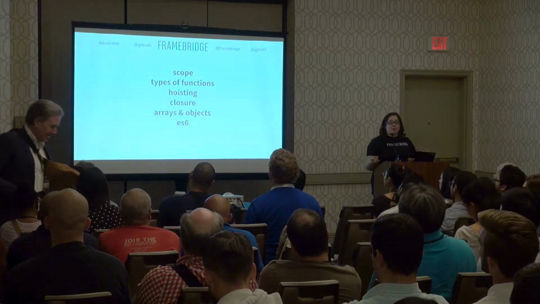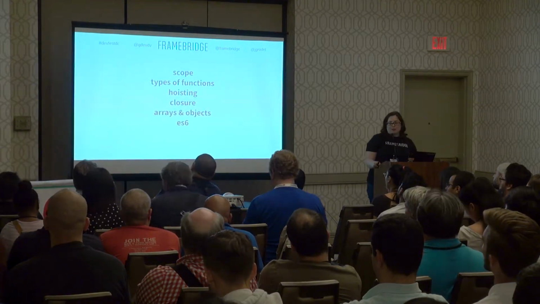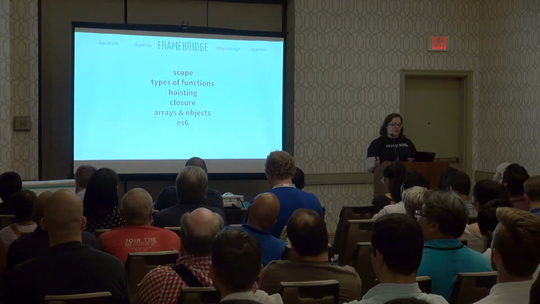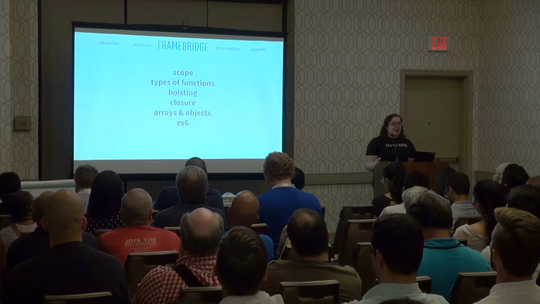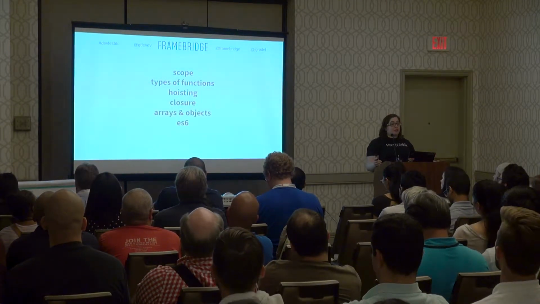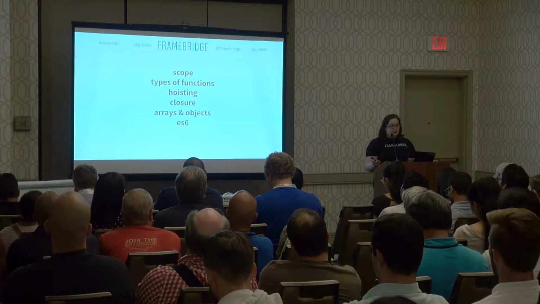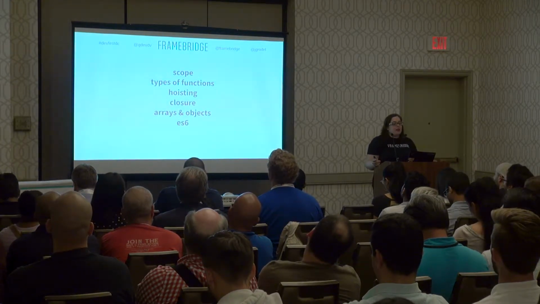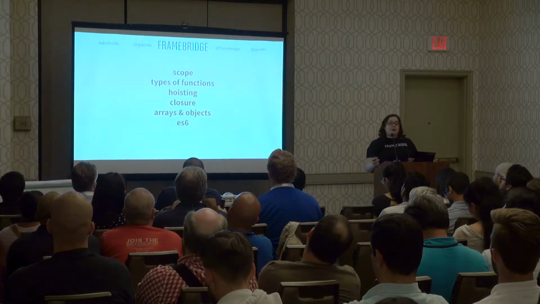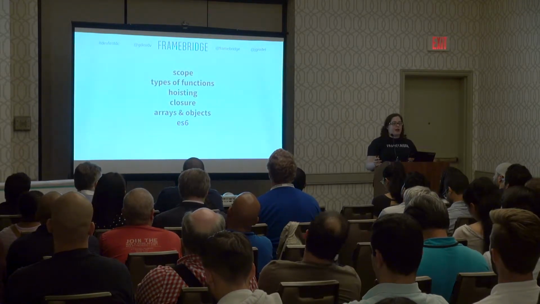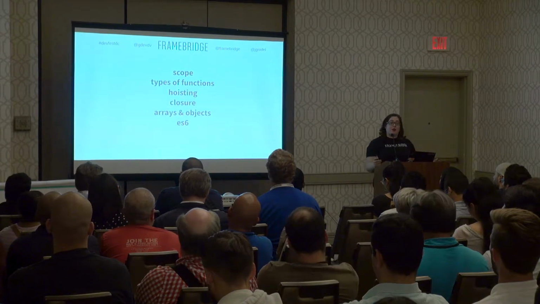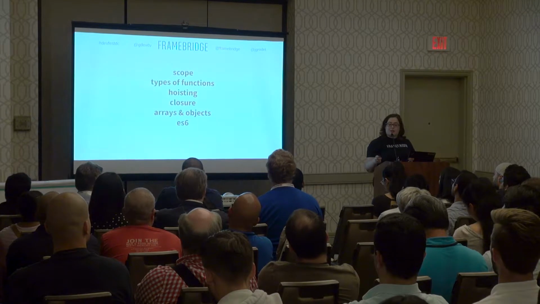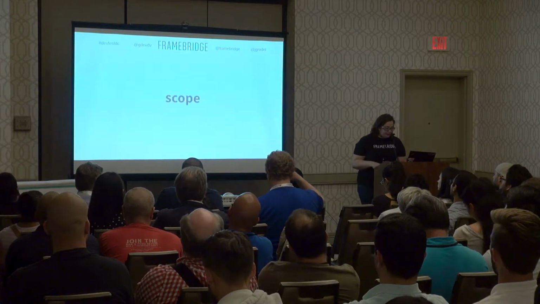So here are some of the things we're going to talk about today. We're going to go over scopes in JavaScript and how they bubble, types of functions, hoisting. We're not actually going to talk about closure today, sorry. Arrays and objects and how they are special in JavaScript from other variables, and then we'll jump into some ES6. So my slides, for the most part, use var when creating variables, and the concepts I am illustrating with var will lend themselves very well to when we talk about let and const and how those are different from var.